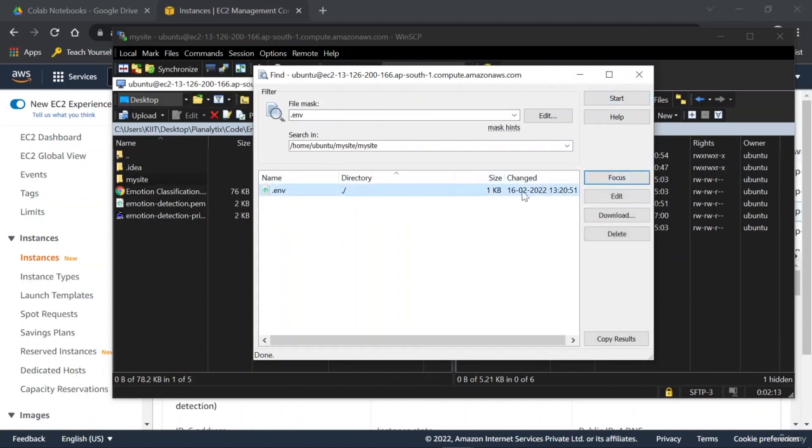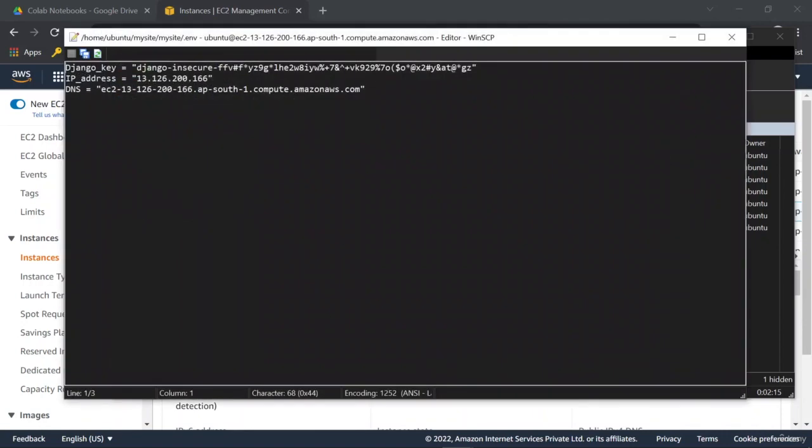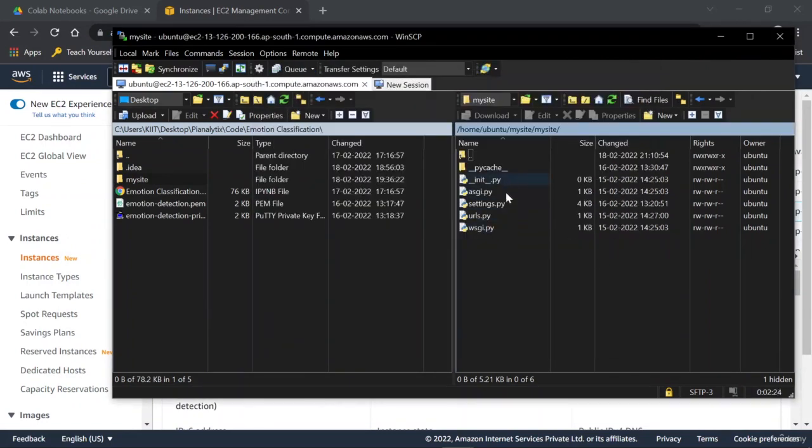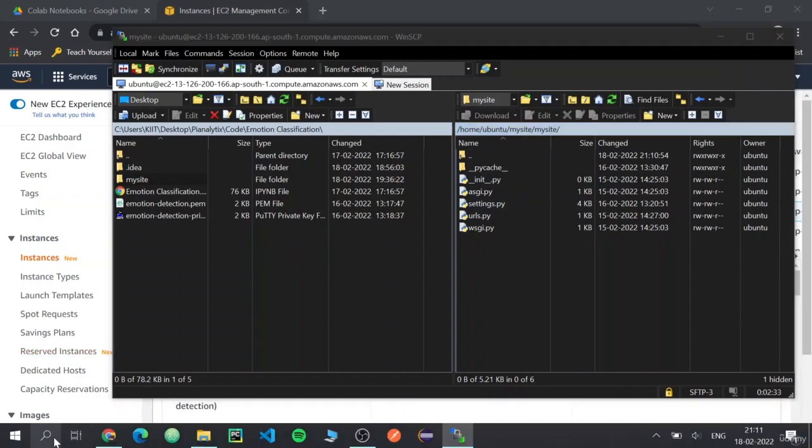So you can just select it and click on edit. Now you can make changes here and just save it. You can even find the files which are maybe hidden, or that you're not able to find in the directories. So you can do all of that. Now the process of transferring the files is also completed.